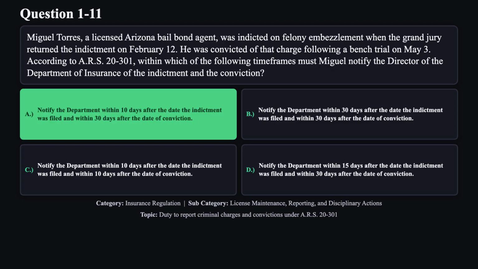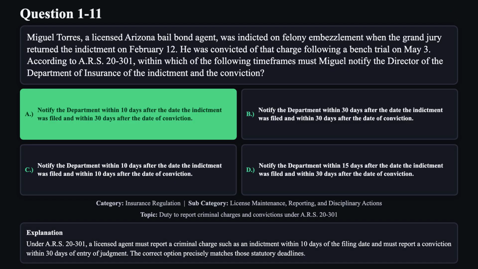The correct answer is A. Under ARS 20-301, a licensed agent must report a criminal charge such as an indictment within 10 days of the filing date and must report a conviction within 30 days of entry of judgment. The correct option precisely matches those statutory deadlines.